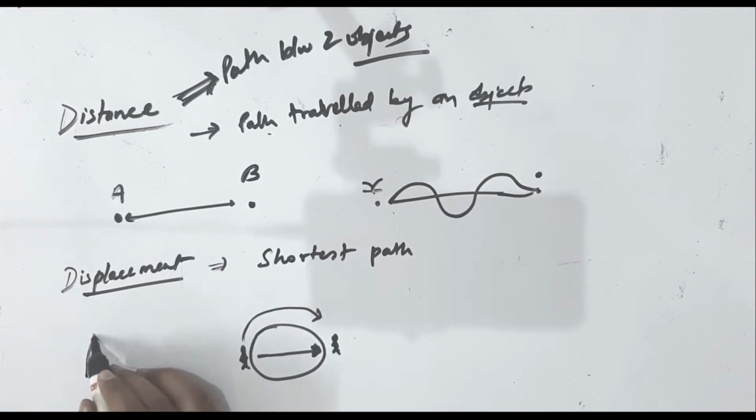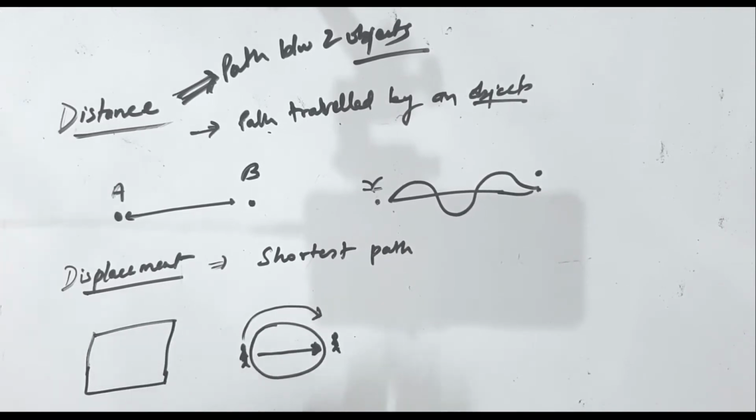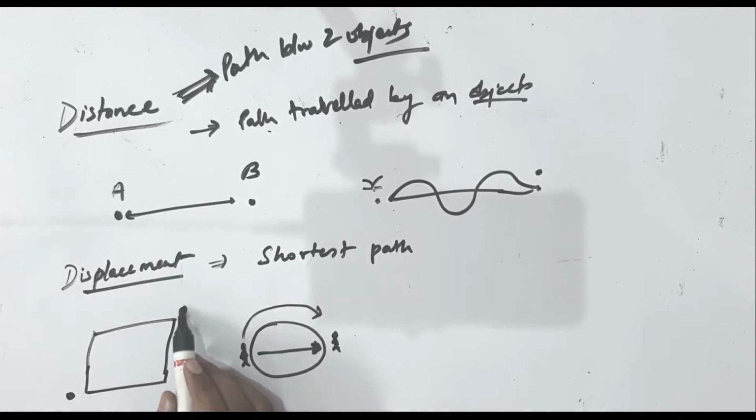Another example, this is your friend's house and this is your house, and you have to go to your friend's house.